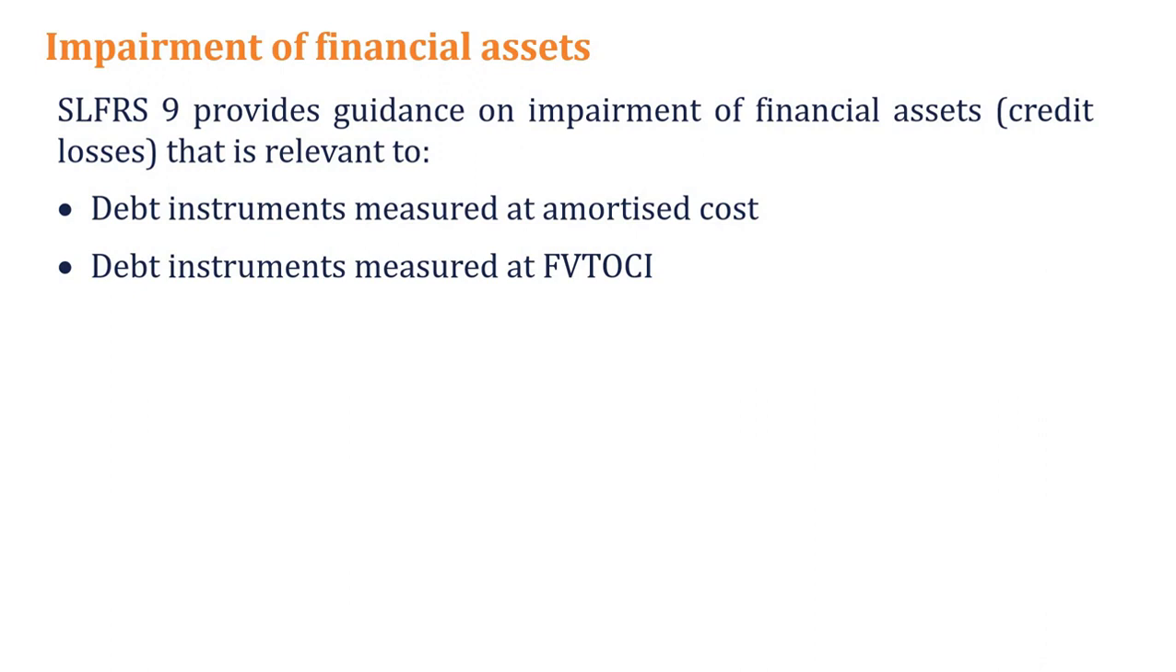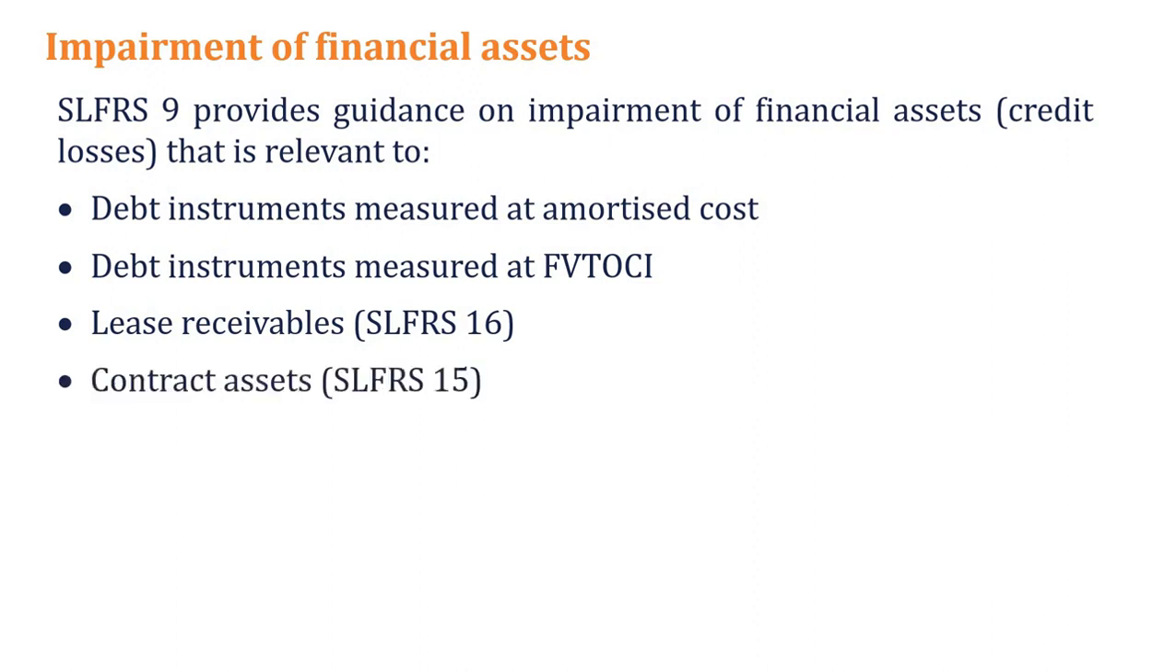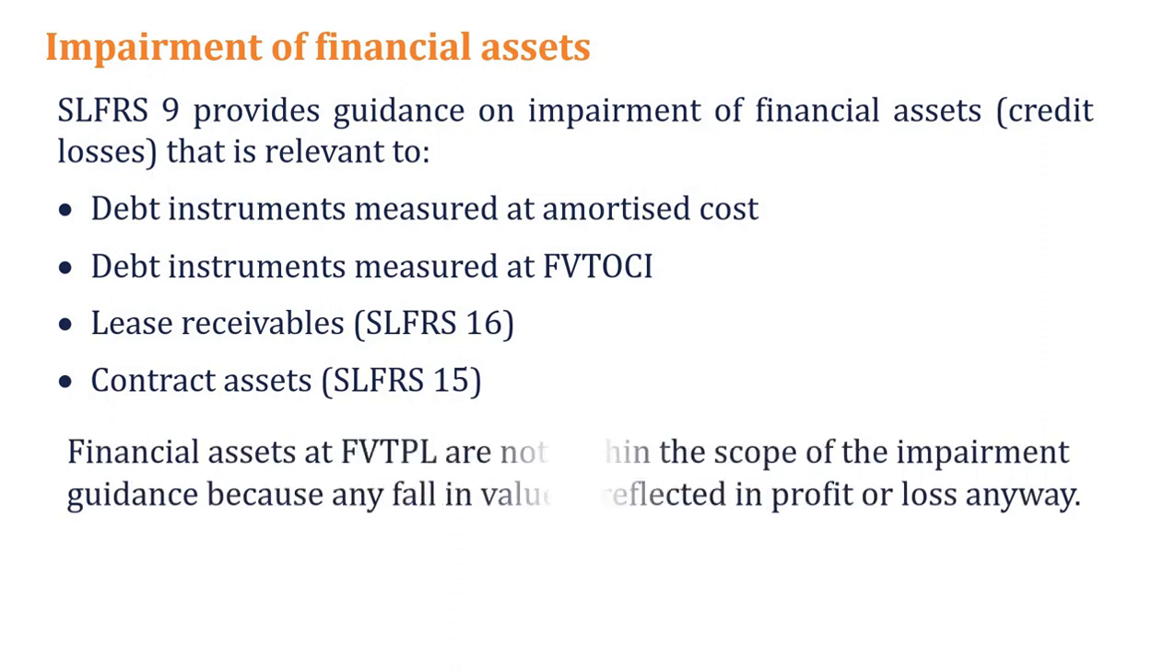There we should know the debt instrument. If there is any debt instrument measured at amortized cost, and if there is any debt instrument measured at fair value through OCI, those are the ones we consider under the impairment. Also, we know that there's a new standard for lease receivables. These lease receivables are also subject to this impairment, and contractual assets under the SLFRS 15 revenue standard, you should also recognize the impairment in relation to those kinds of contractual assets.